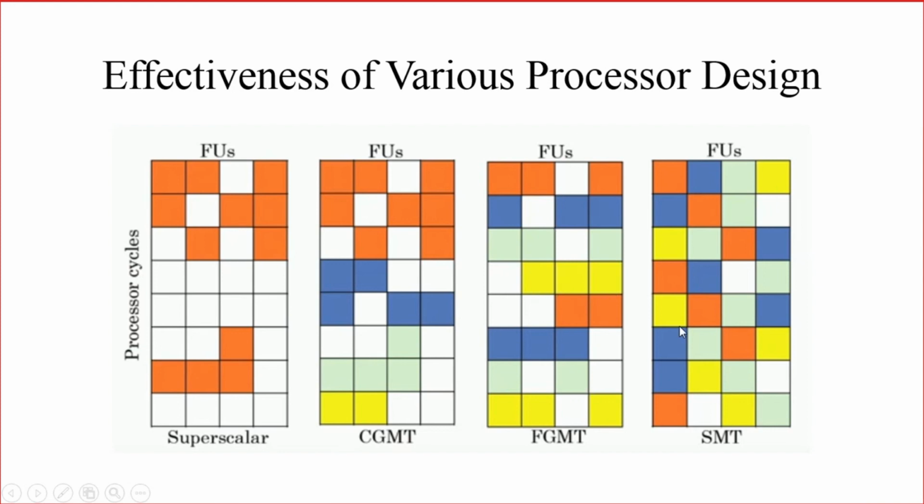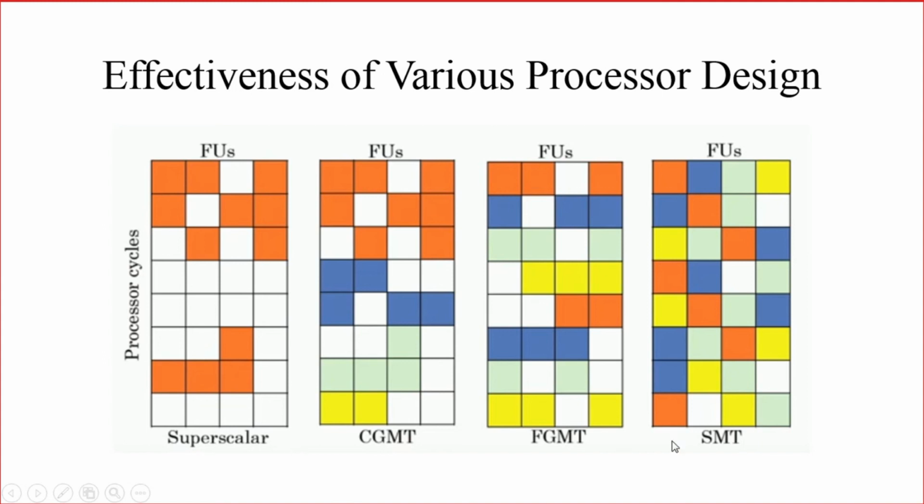And in simultaneous multi-threading architecture, you can see in this case only 4 execution units are idle. But in superscalar architecture, more than 15 execution units are idle. So the throughput has been improved very much in simultaneous multi-threading architecture. How was it improved? By incorporating the feature of superscalar architecture.